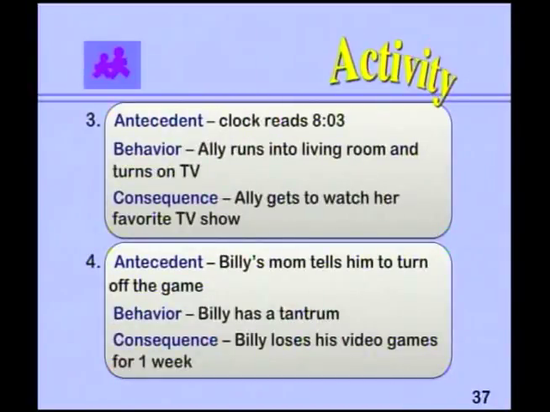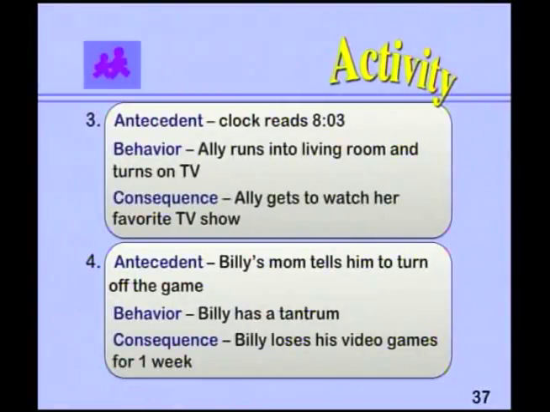The third one, we have Allie and her television program. The antecedent, she looks at the clock. The behavior, she runs into the living room and turns on the TV. What's the consequence of that? She gets to watch her TV program. And then we've got Billy and our video games, and that can be a tough one. The antecedent is his mom tells him to turn off the game. The behavior, he has his tantrum. Consequence, he loses his video games for 1 week.